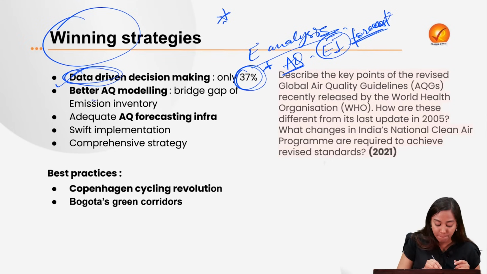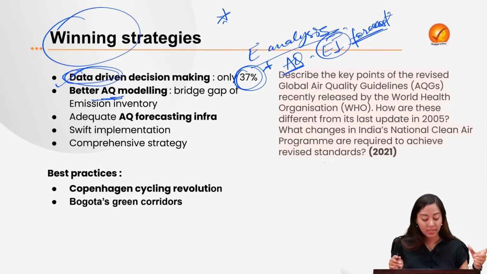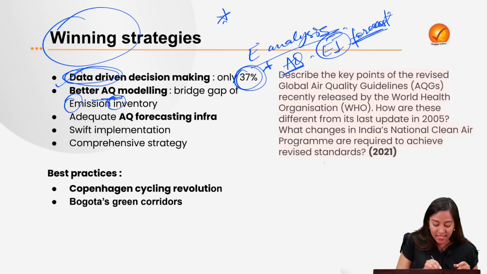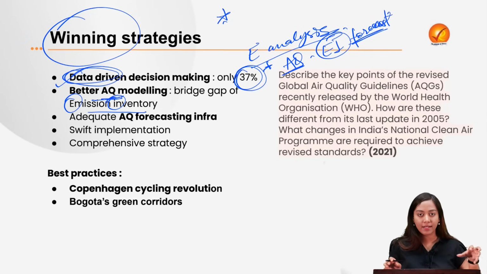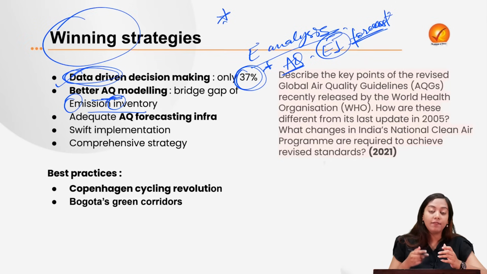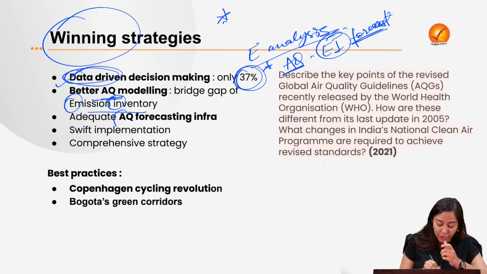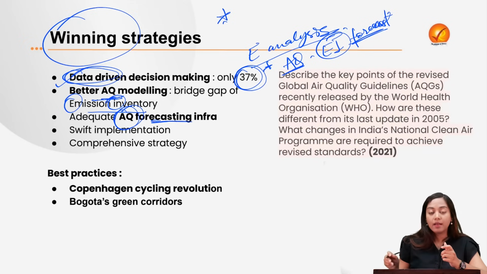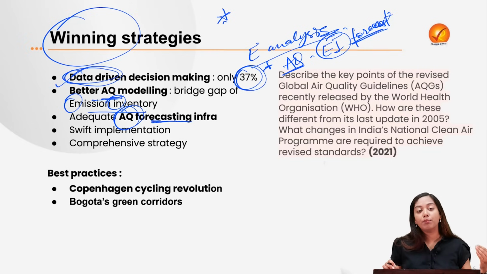Next is to have better AQ modeling. There are certain issues with the EI, that is emission inventory model itself. This has been highlighted in this editorial. Emission inventory is when studies are made to get insights into the local pollutants. It's only talking about the local pollutant sources, not about the distant sources. But as I've already told you, air knows no boundaries. So there can be distant sources as well. To understand that, we need to have better models, for example AQ forecasting models. So we need to have better, more enhanced, more precise AQ forecasting models.